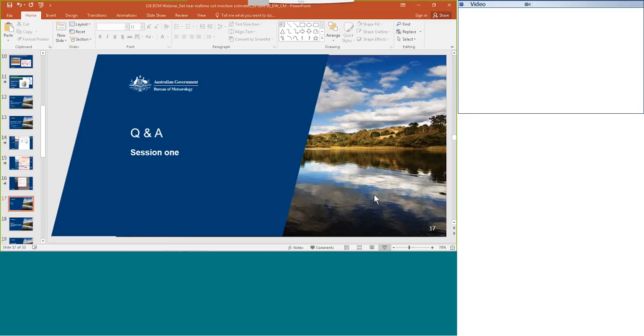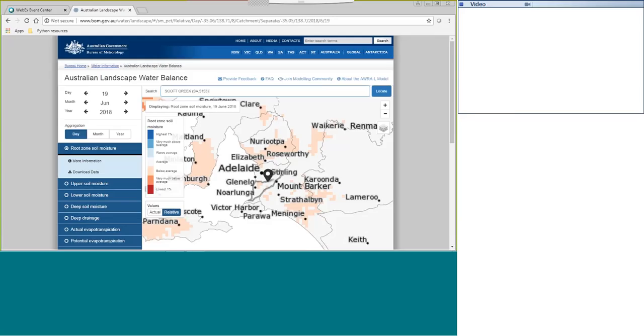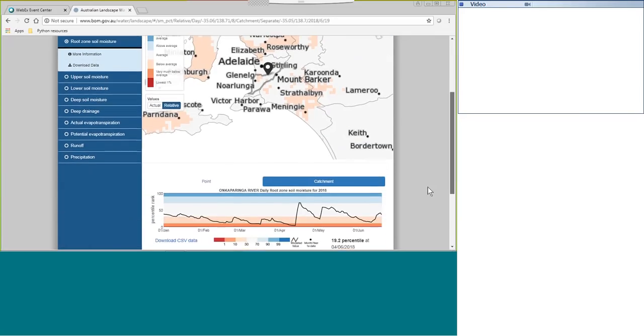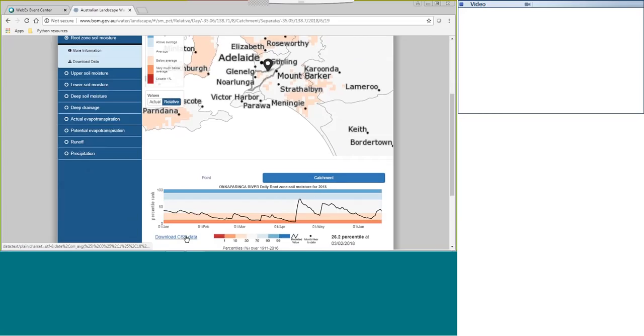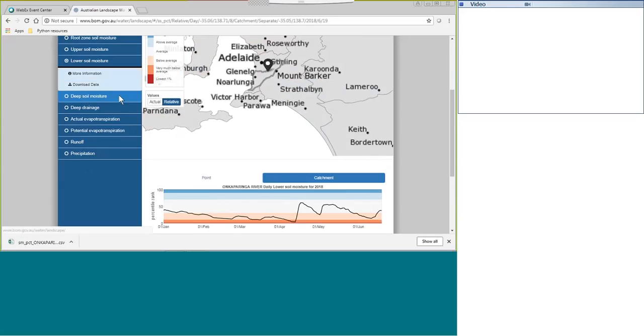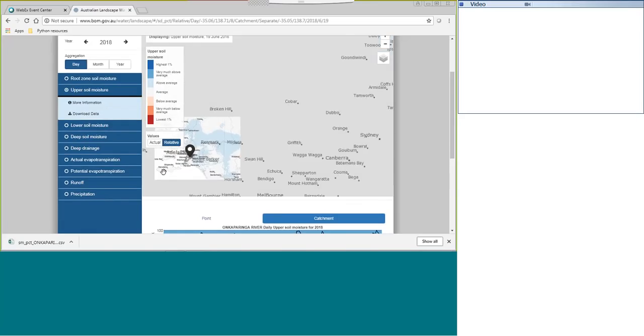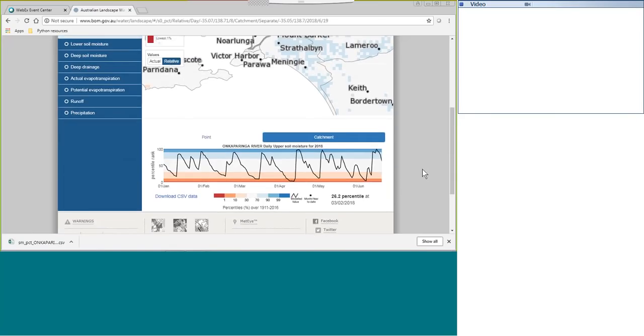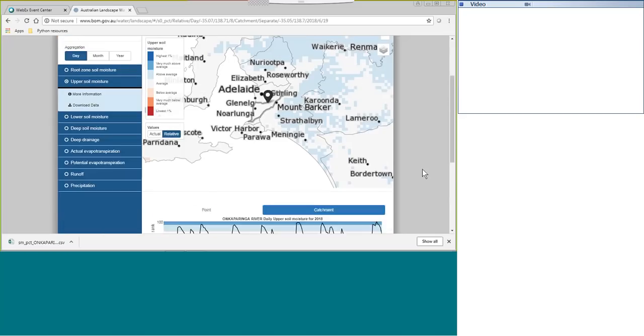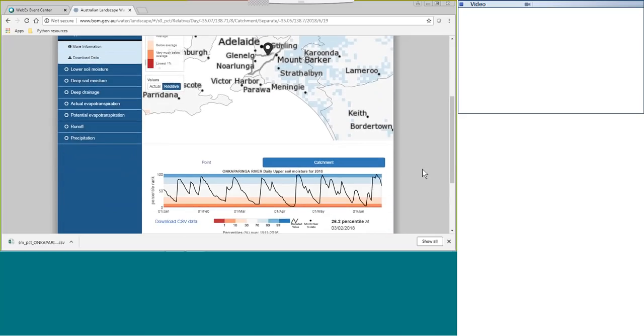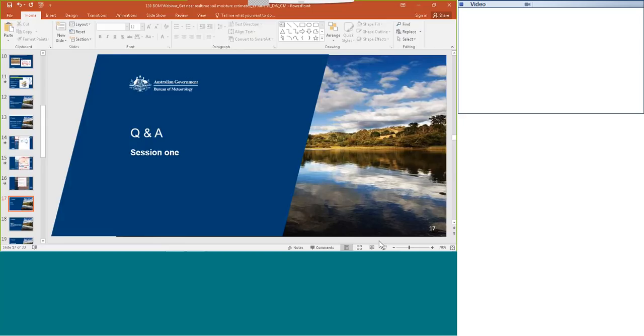Otherwise, like David mentioned, if you search for your location and then go down to the time series graph at the bottom of the window and download the CSV, if you shift onto each of the soil moistures on the left-hand margin, so the upper, the lower and the deep soil moisture layers, that will give you the 3 layers at that location for that year. If you want a longer time series, you might be better off contacting us. Otherwise, you can download each of the years one at a time just through that download CSV for a particular point.